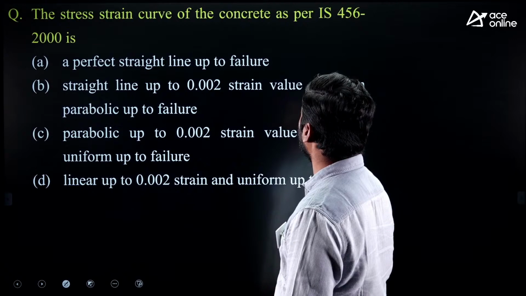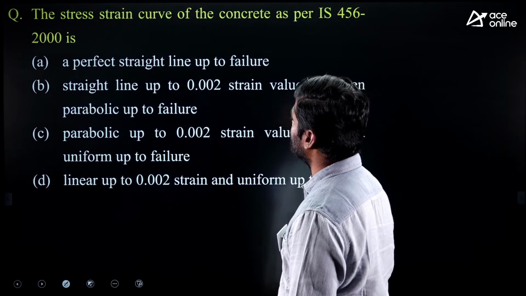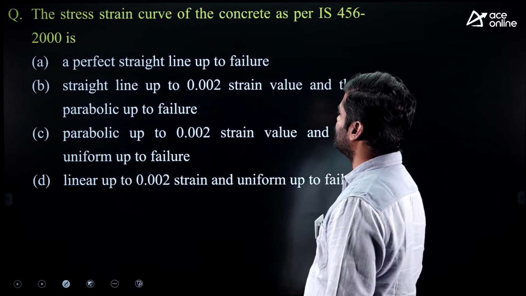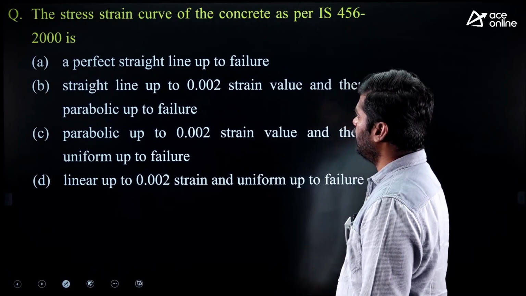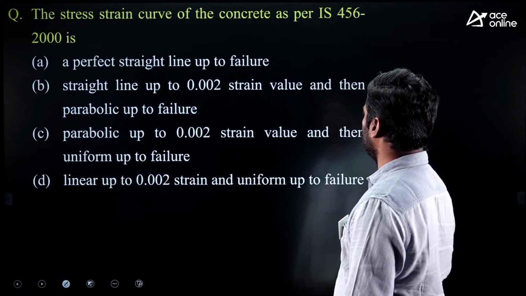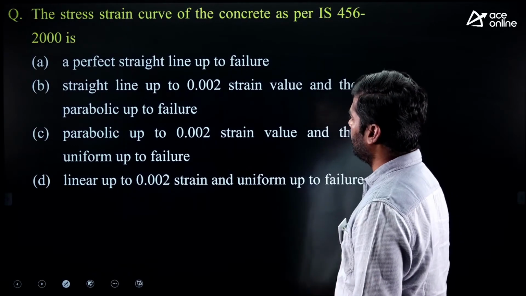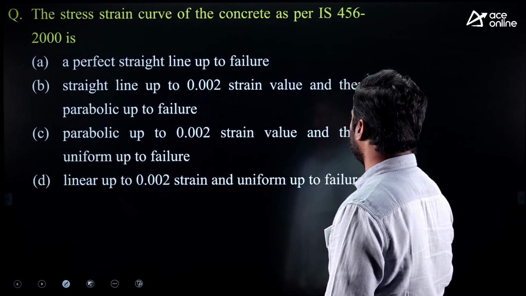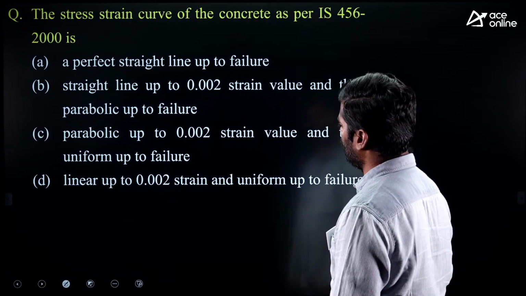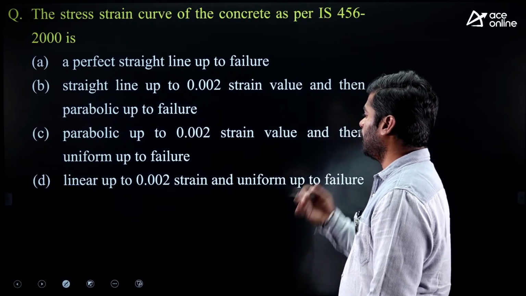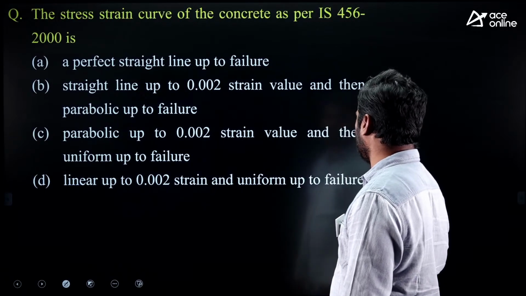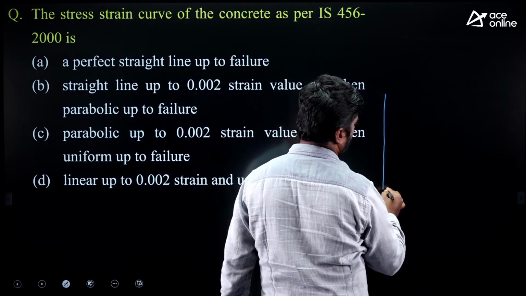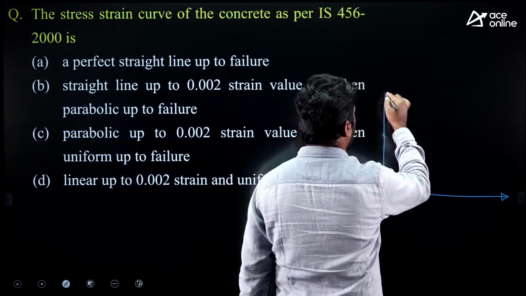The stress strain curve of the concrete as per IS 456-2000, options given. A, a perfect straight line up to failure. B, straight line up to 0.002 strain value and then parabolic up to failure. C, parabolic up to 0.002 strain value and then uniform up to failure. D, linear up to 0.002 strain and uniform up to failure. It is the stress strain curve of concrete given in IS 456-2000.